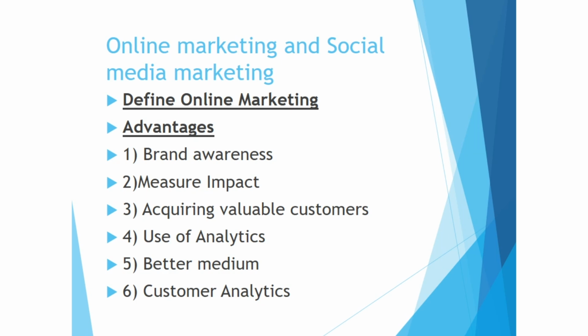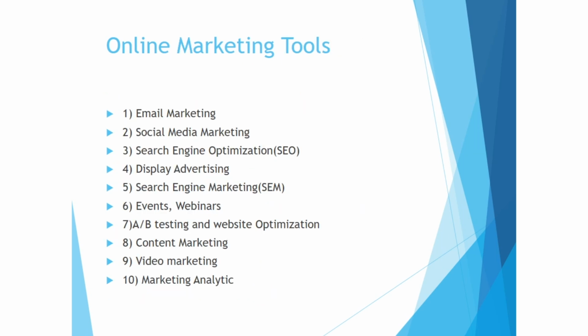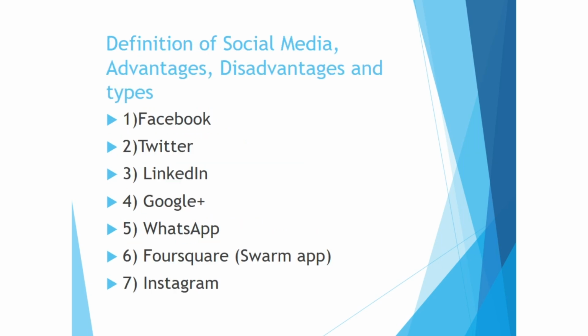Now, online marketing and social media marketing. Definition of online marketing to be done. Advantages are there, should be done nicely. Then there are online marketing tools. There are 10 in total. Just go through. Then definition of social media, advantages, disadvantages, and its types should be done. There are a few social media platforms: Facebook, Twitter, LinkedIn, Google, WhatsApp, Foursquare, and Instagram.